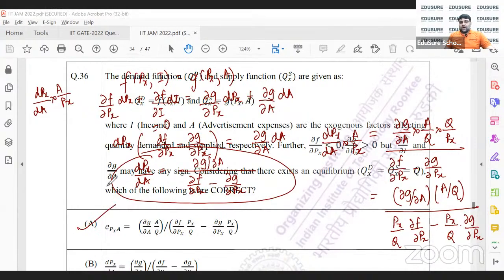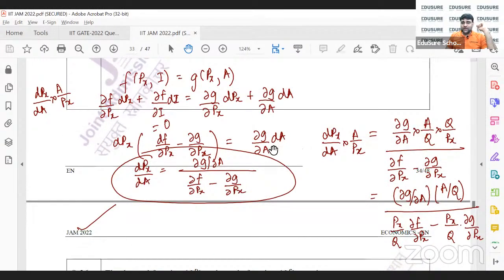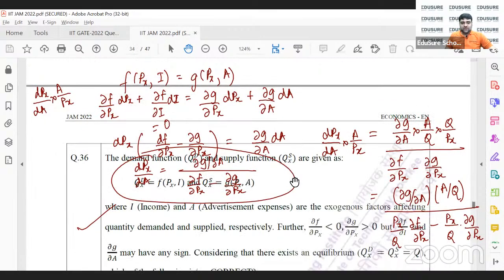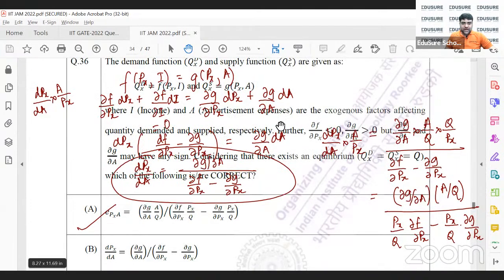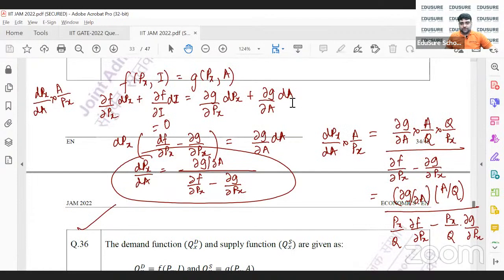So it's nothing but you just have to differentiate this and you will be able to find it out. What is there to explain in the derivative here? This is a simple derivative. I differentiate it entirely, I get this. Then I multiply by a by px because that is what the question is asking. EPXA is this, elasticity of px with respect to a. Then you basically simplify it.